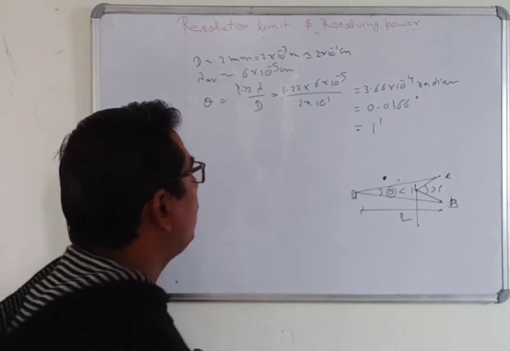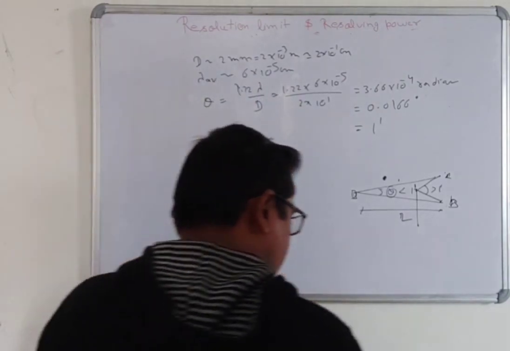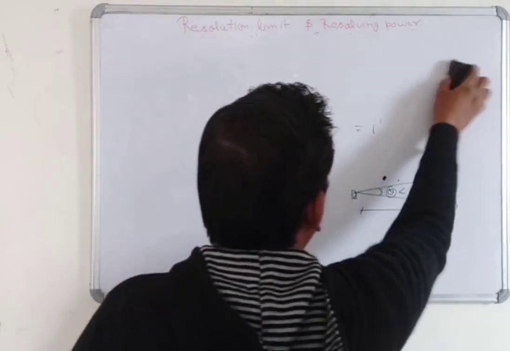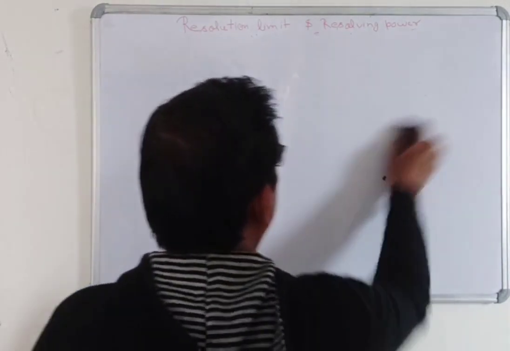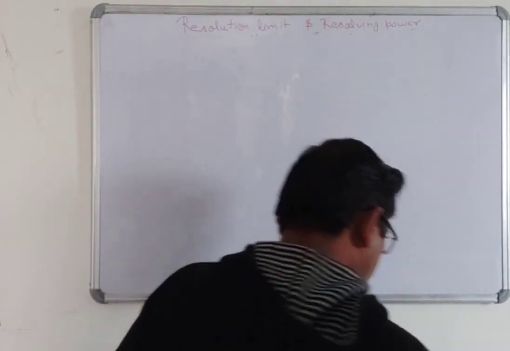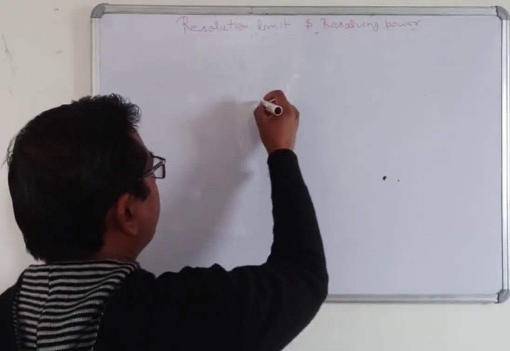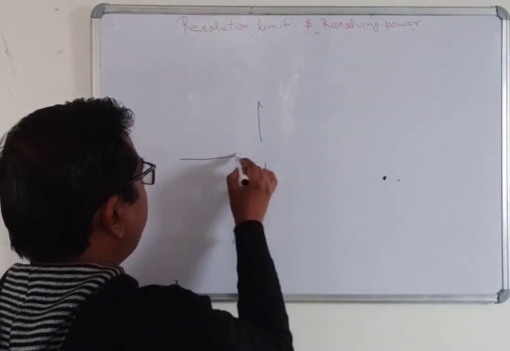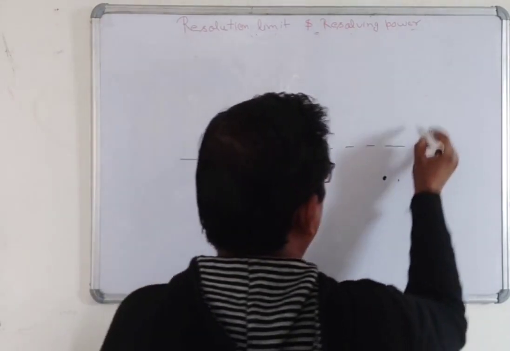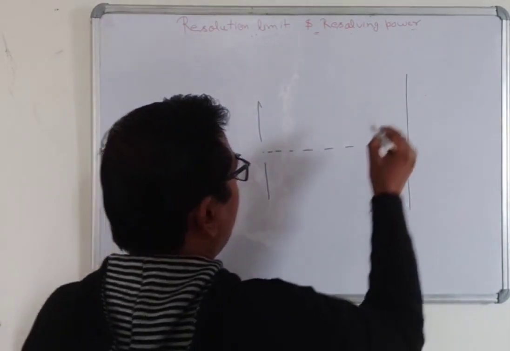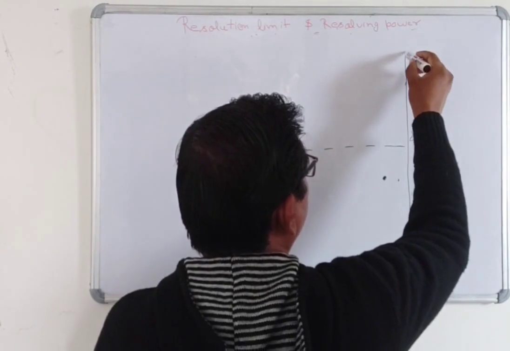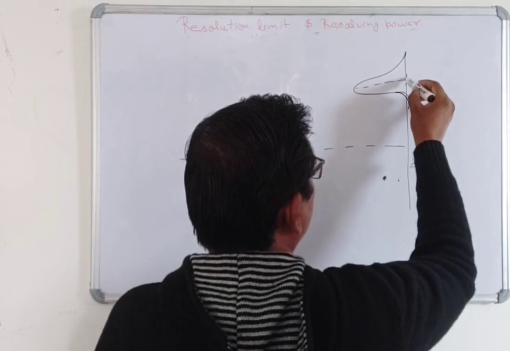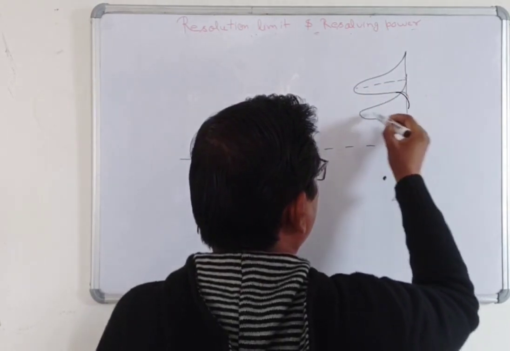Now, what is the resolving power of a grating? Suppose there is a grating like this, and light is incident here, and here a screen. Now suppose two spectra like this are formed here.